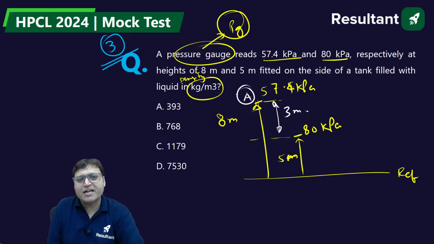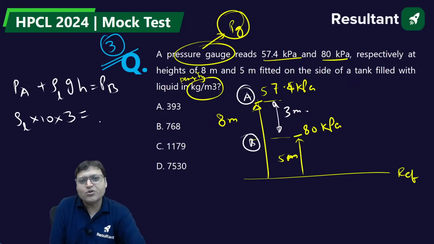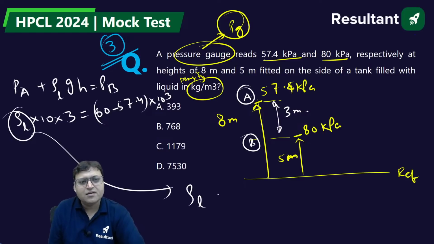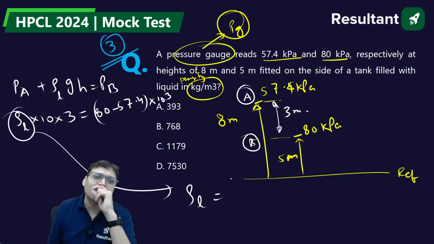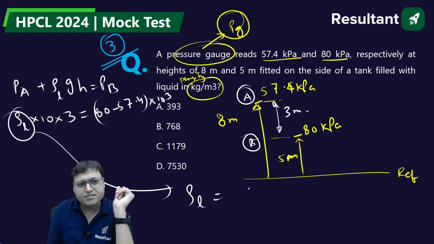Let me call one point A and the other point B. If we write the pressure equation, PA plus rho of liquid into g into h is equal to PB. So rho of liquid into 10 into 3 is equal to PB minus PA, which is 80 minus 57.4 kilopascal into 10 to the power 3. The only unknown is rho L. Can you find rho L? 80 minus 57.4 is 22.6, so 22.6 into 10 to the power 3.